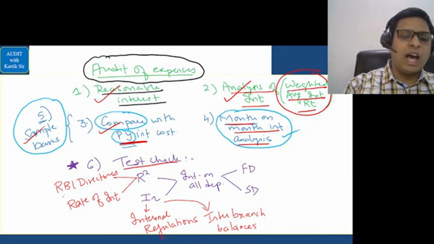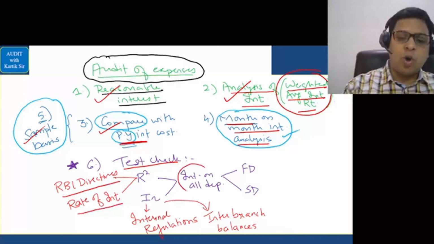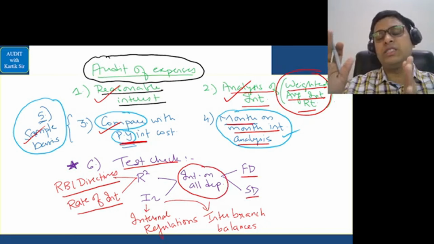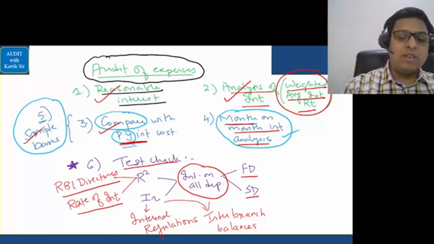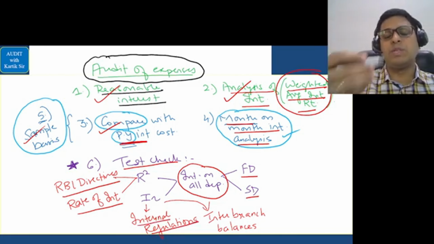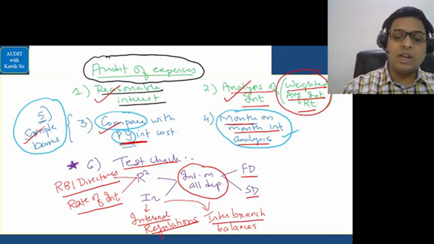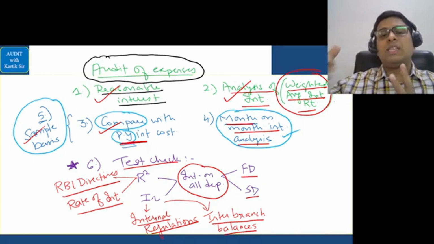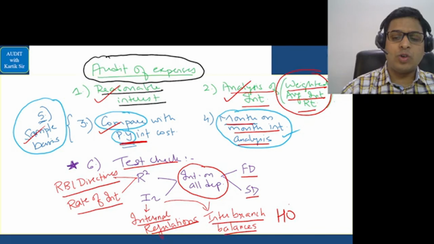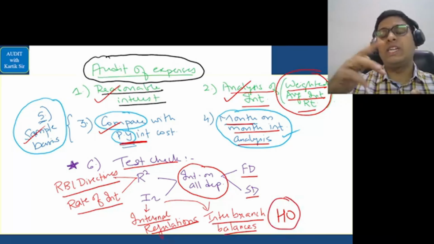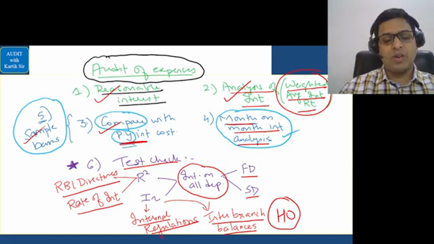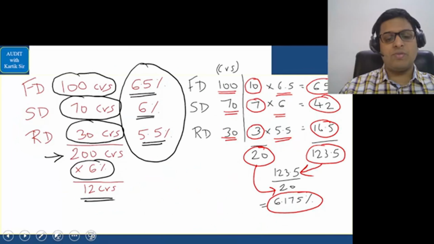Auditor will test check whether RBI directives are followed or not, whether the rate of interest is properly considered or not, whether interest on all deposits is calculated properly, interest on FD, interest on saving deposit is calculated properly, and whether it is disclosed in the right manner. And finally, whether internal regulations of the bank, that is their policy procedures, are followed or not. And finally, if there are inter-branch balances, say ICICI Bank, one branch has given a loan to another branch of ICICI Bank, then they have to follow the rates given by the head office. So whatever rates the head office has given for inter-branch balances, that is the rate we have to consider. So the auditor will check whether these have been done properly or not. So this is audit in relation to expenses of banks.